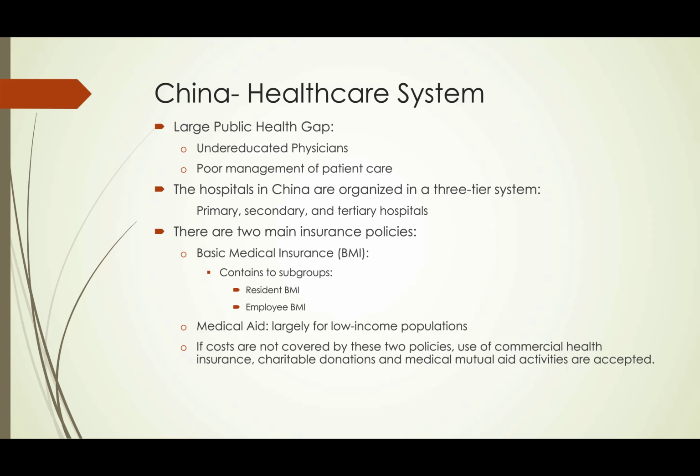Moving on to healthcare, hospitals have a three-tier system: primary, secondary, and tertiary, which just means they treat patients at different levels. Primary being the best, secondary being second, and tertiary being the third. Primary hospitals are usually affiliated with universities and are in big cities, urban settings. Secondary are usually medium-sized hospitals located in districts and counties, and then tertiaries are just kind of private hospitals.